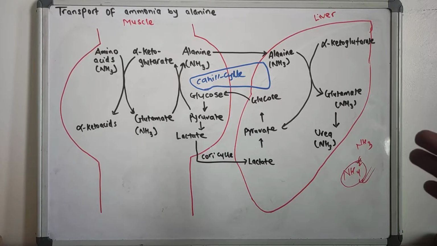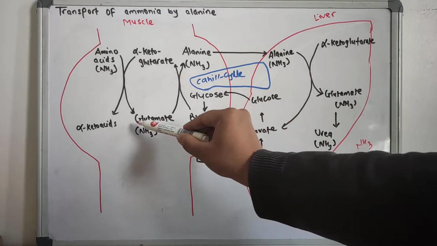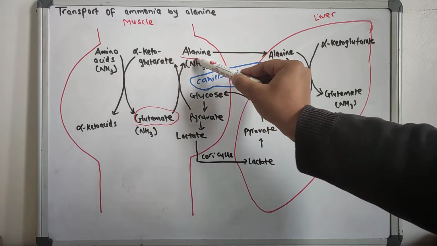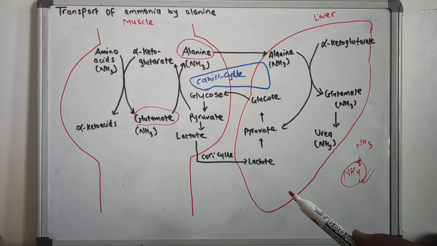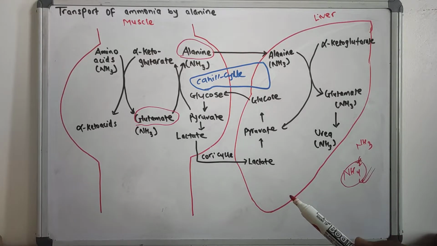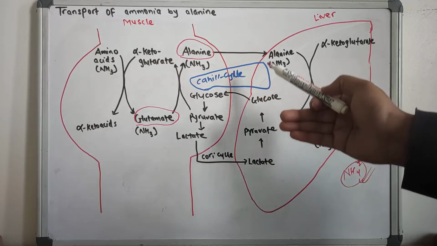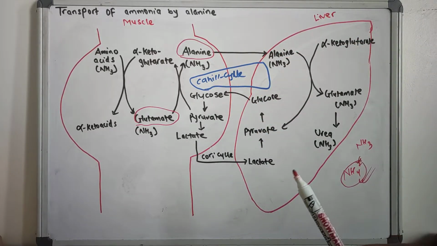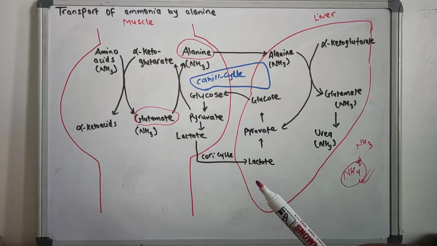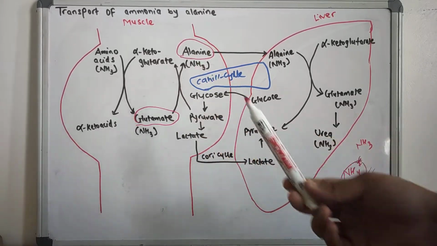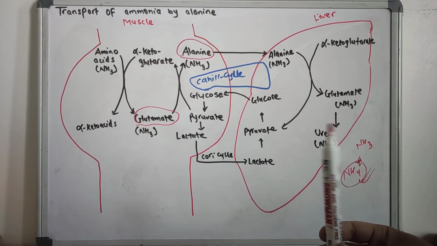The transport of ammonia between the various tissues and the liver mostly occurs in the form of glutamine or alanine. So glutamine and alanine mainly help in the transport of ammonia. Alanine is important for ammonia transport from muscle to liver by the glucose-alanine cycle, which I have already discussed in the previous carbohydrate metabolism. Now let us talk about the role of glutamine in the transport of ammonia.